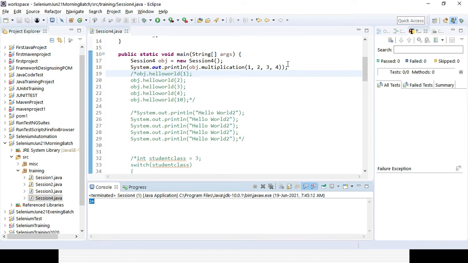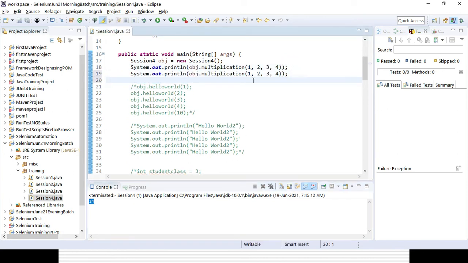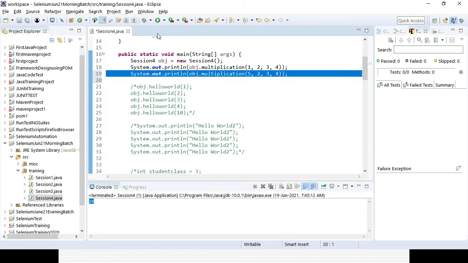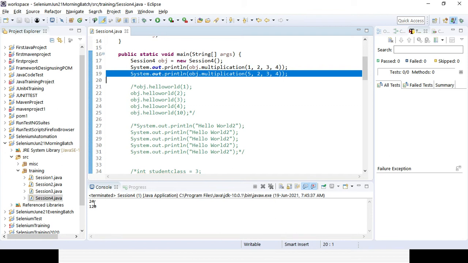Similarly with the same method, in case you want to pass here, instead of 1 it's 5, right? So 5 into 2 is 10, 10 into 12 equal to 120, so the result will be 120 for the second one. So that's the way you can create your method where you will be having some return type. You can see the output is coming.